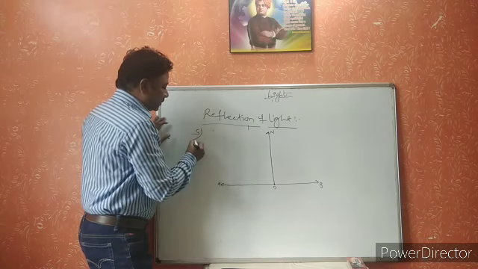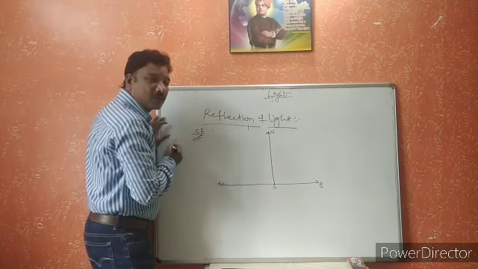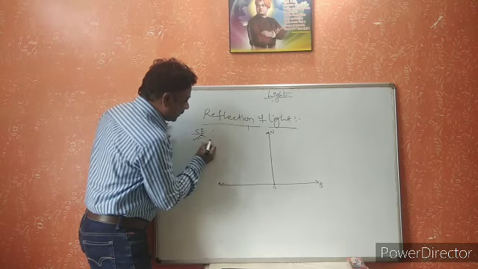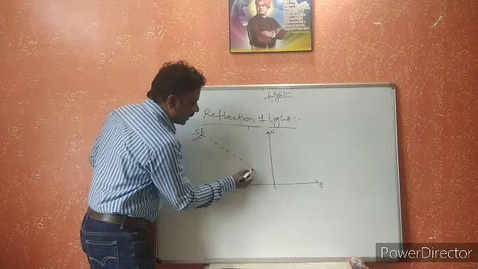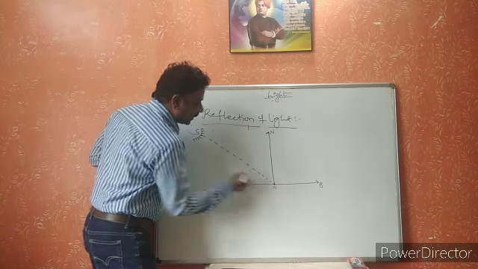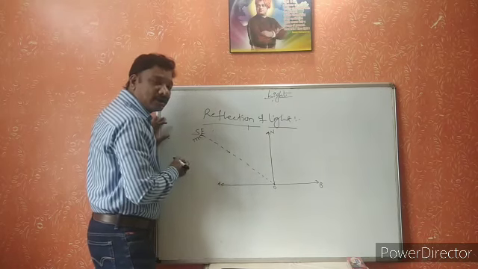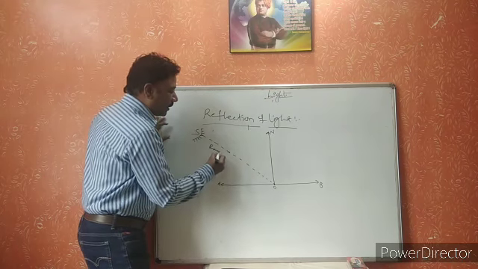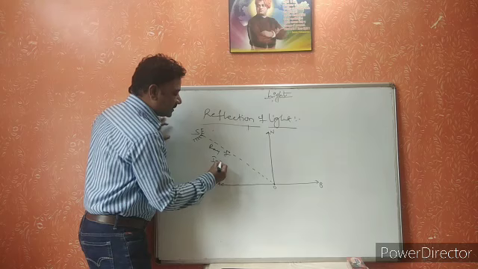Now, this is the source of light. From the source of light, one of the light rays is traveling in a straight line path, and this ray is called the ray of incidence.